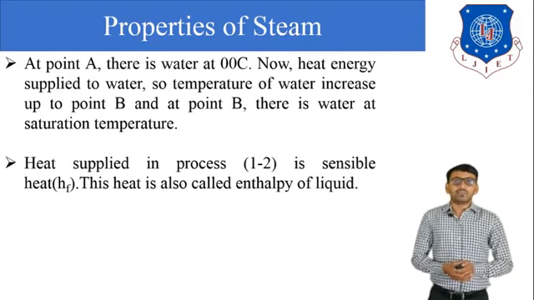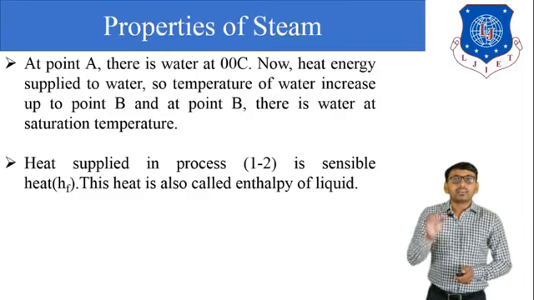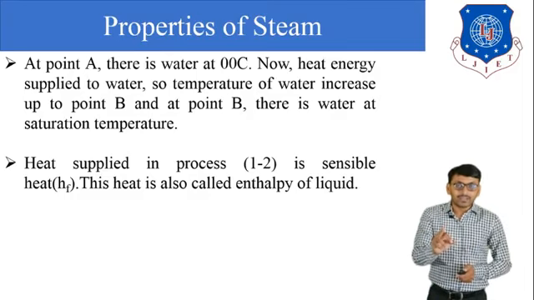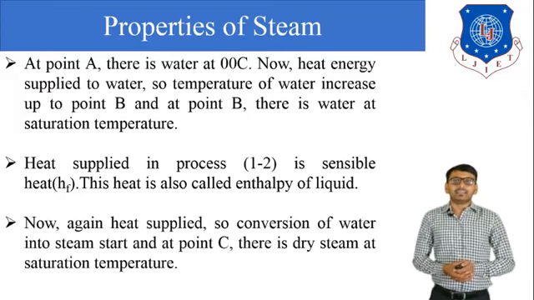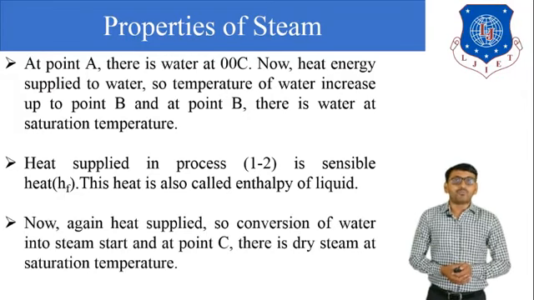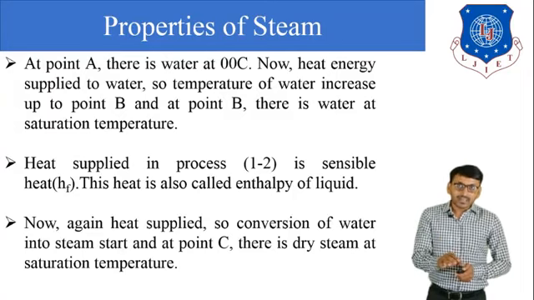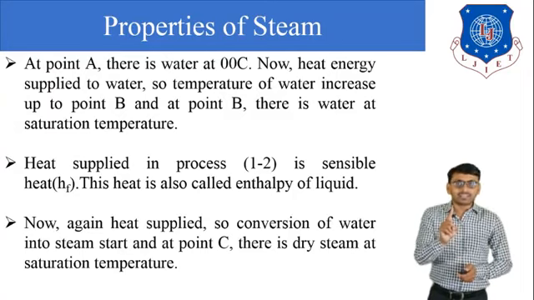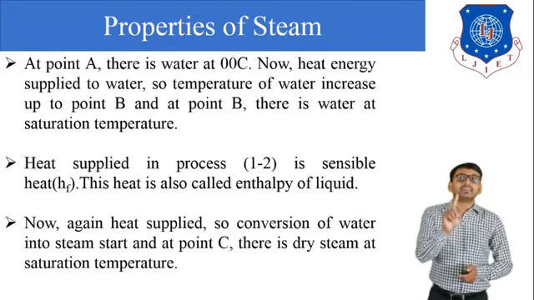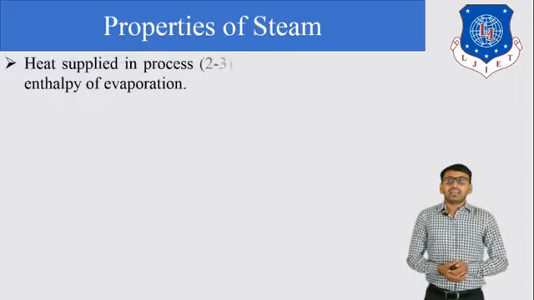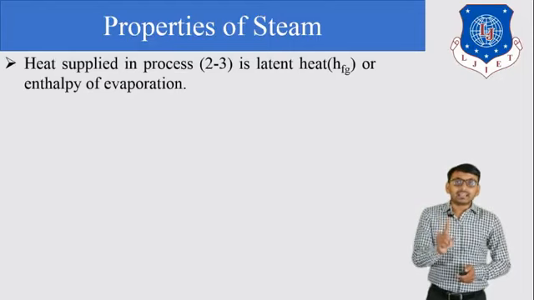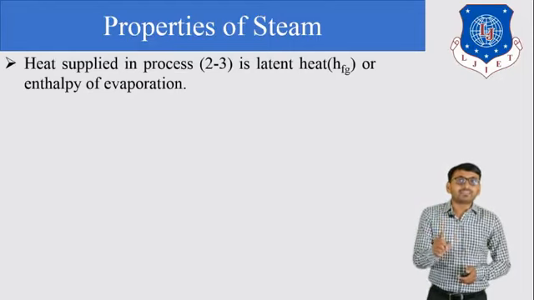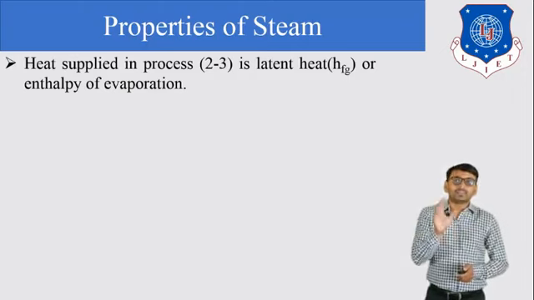Now heat energy supply during process 1 to 2 is sensible heat. It is denoted by HF, and it is also called enthalpy of liquid. Then now again heat energy supply. So conversion of water into steam starts, and at point C, there is a dry steam at saturation temperature. And heat energy supply during 2-3 process is latent heat, that is HFG, or enthalpy of evaporation.